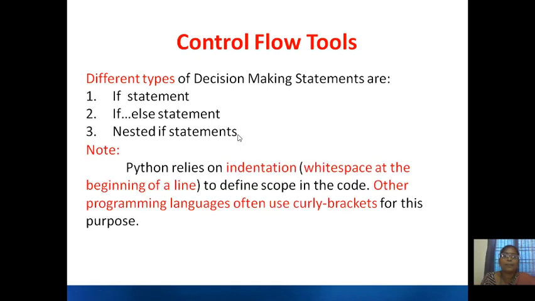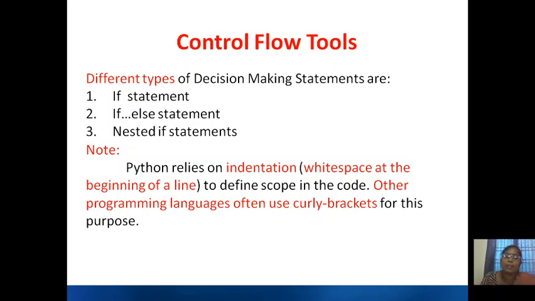Here Python relies on indentation. In C language, if there is a block, we use curly brackets. Similarly, in different languages there are different kinds of methods. Mostly in C, C++ and Java, we use curly brackets to define the block.